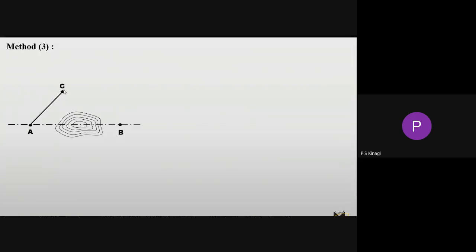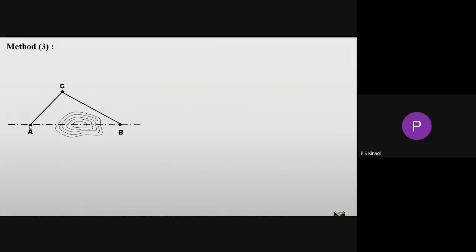Then draw one perpendicular line here. At the point C, you have to draw one perpendicular line to join the B point. For selecting this C point, remember that whatever line you are considering, the line from C to B should be equal to 90 degrees. So initially you have to draw one random line like this, then use the cross staff.